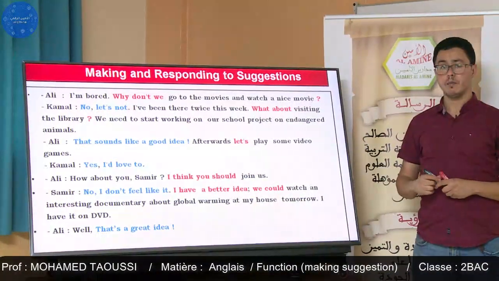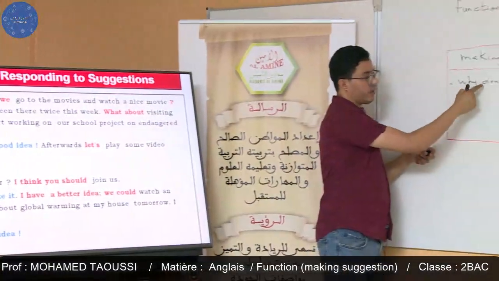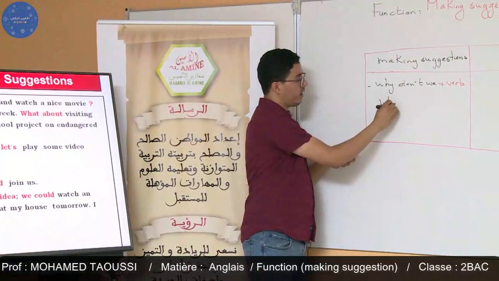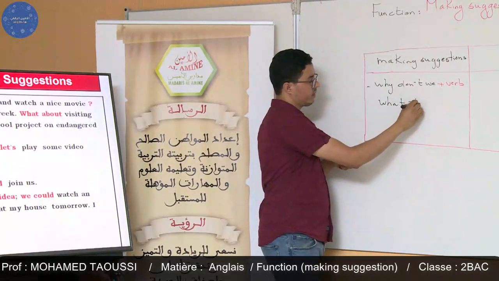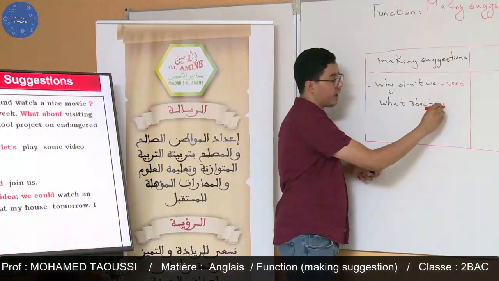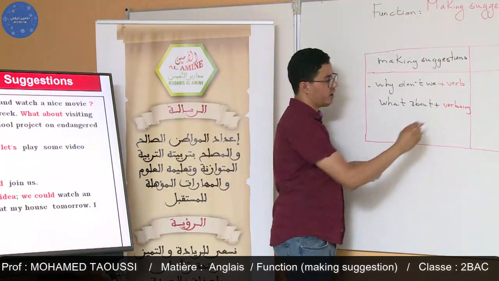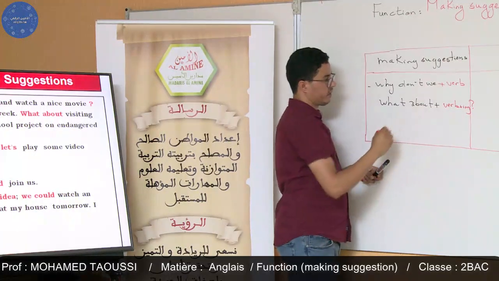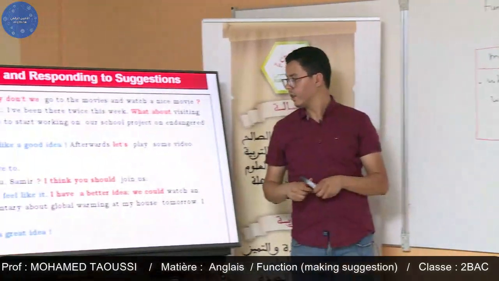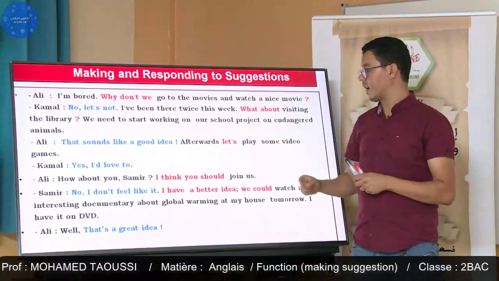And he suggested visiting the library. He says, what about? So we can say, why don't we, and what about? So here, what about is followed by verb plus ing. It's a gerund. We can say gerund.